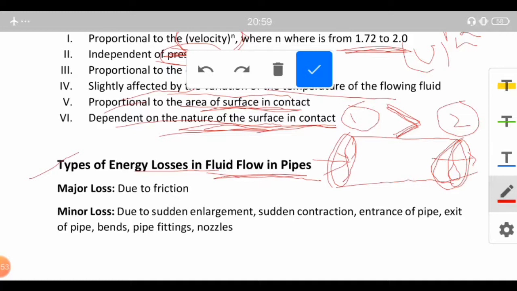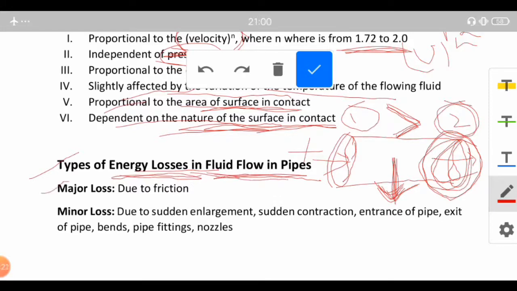As you know that energy can neither be created nor be destroyed, so there must be some losses of energy, or energy that might be flowing out or going to some different purpose, for which we are getting a lesser amount of energy at section 2. So there is some kind of energy losses in fluid flow in pipes.